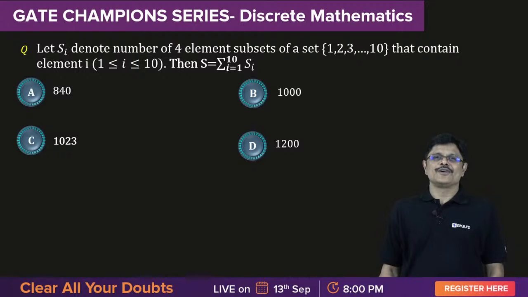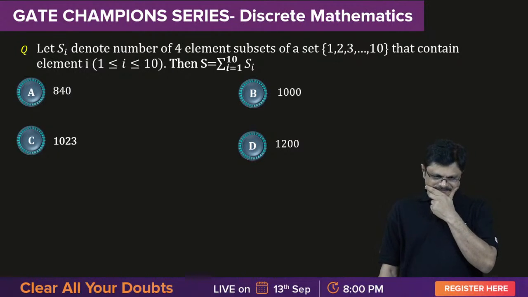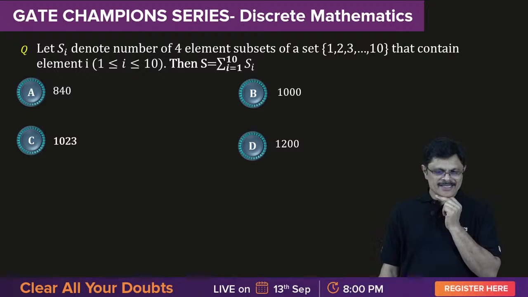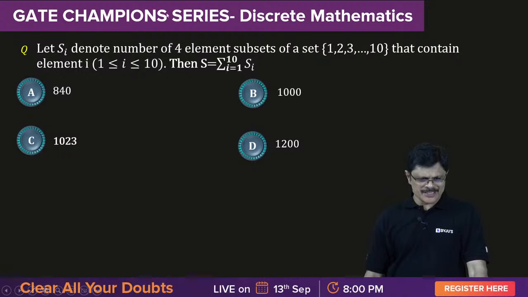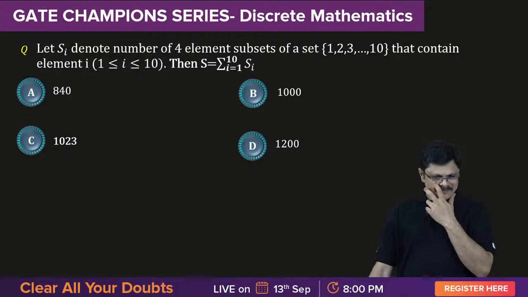Lalit says option D. Not sure. Ashwini, AB de Villiers, Tushar, Satyam, any other? These are the people who are answering regularly, so I just thought I'll call these people. 1023 can't be.